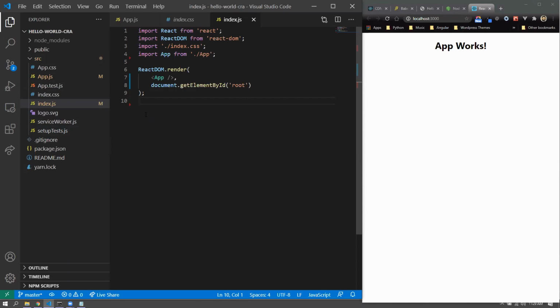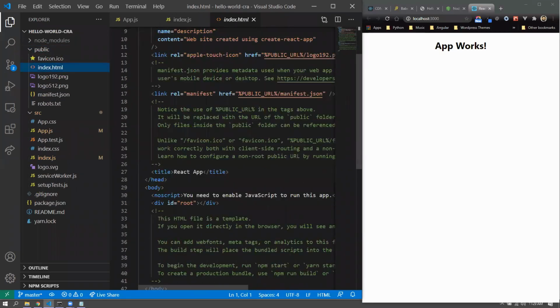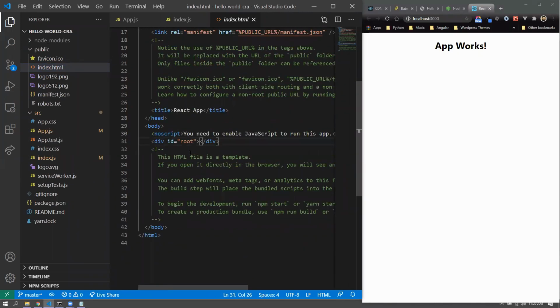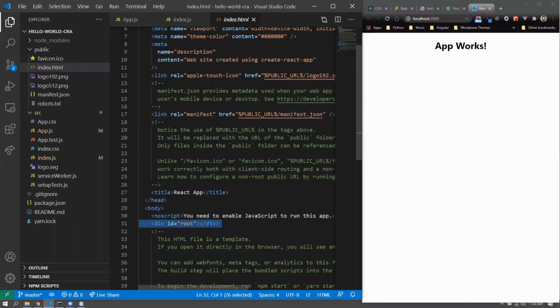Now there is a good question from Rita. What Rita asks is, we do have a document.getElementById root, but then where is that div with an ID root? So if you go into your public folder, you'd see that there is an index.html, has so much code in it, but there is one div that has an ID root in here. And there's no scripts, there's no JavaScript file altogether, but this index.html would be serving as your main template, and your JavaScript would be compiled through Babel. And there's also one other tool which is used for bundling, which is called Webpack.